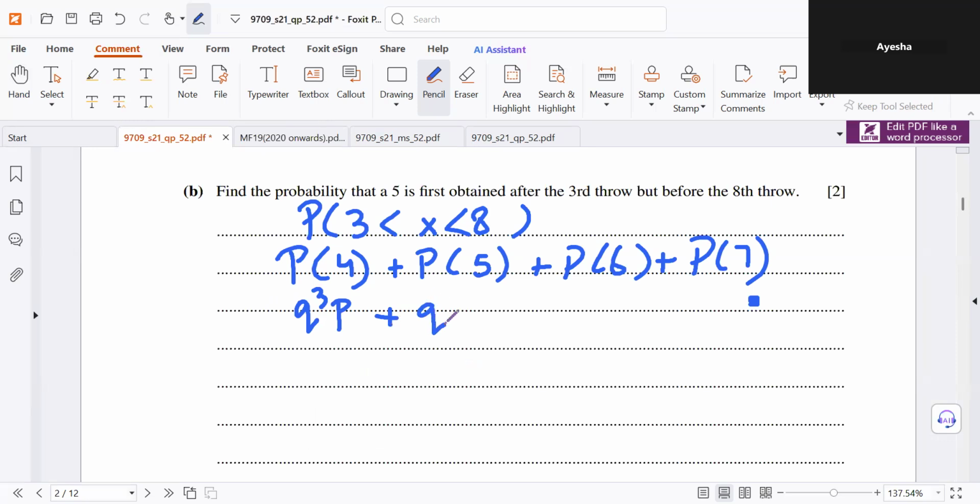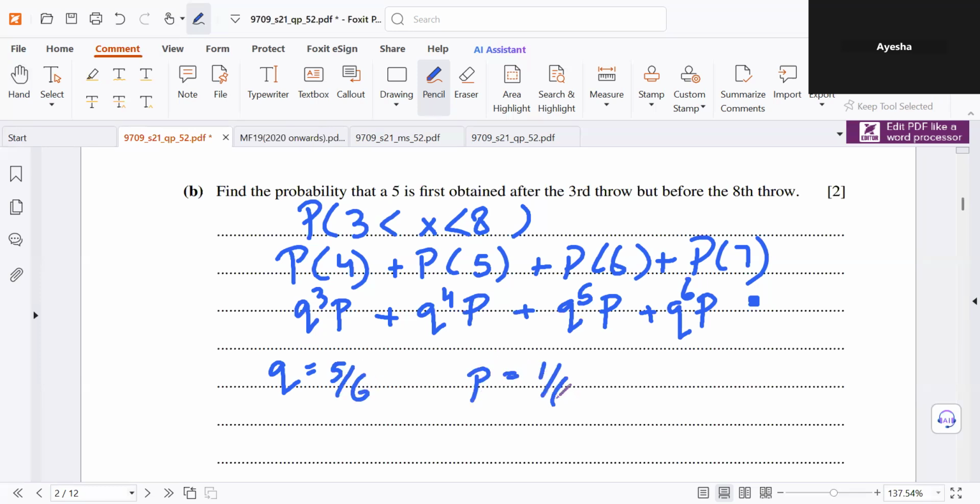This would be 4 failures, then a success; 5 failures, then a success; and 6 failures, and then a success. Q is the probability of not getting a 5. That would be 5 upon 6. The probability of getting a 5 is 1 over 6.